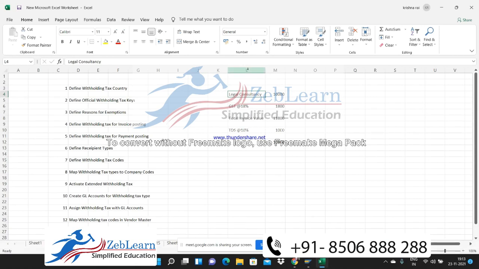Now for the TDS, we are deducting at 10%. As we discussed yesterday, the rule says you have to deduct the TDS amount on invoice or payment, whichever is earlier. On that basis, TDS needs to be deducted on the net value which we have calculated so far.